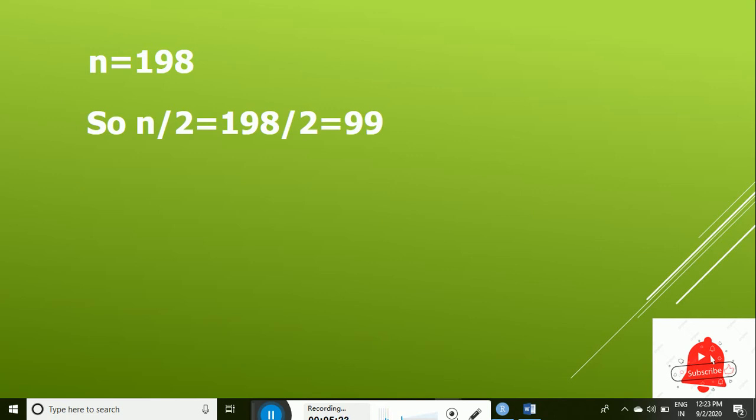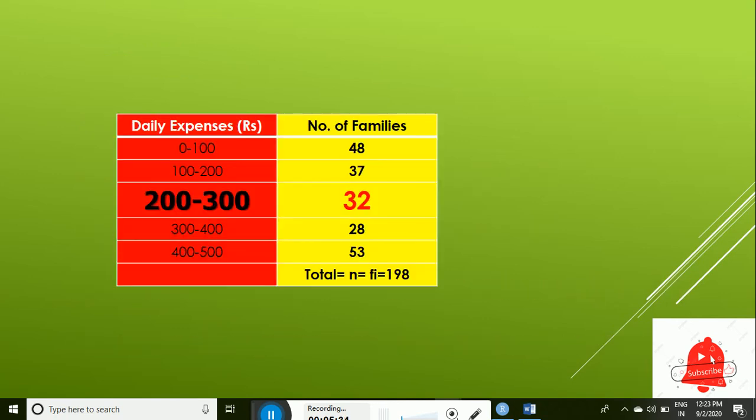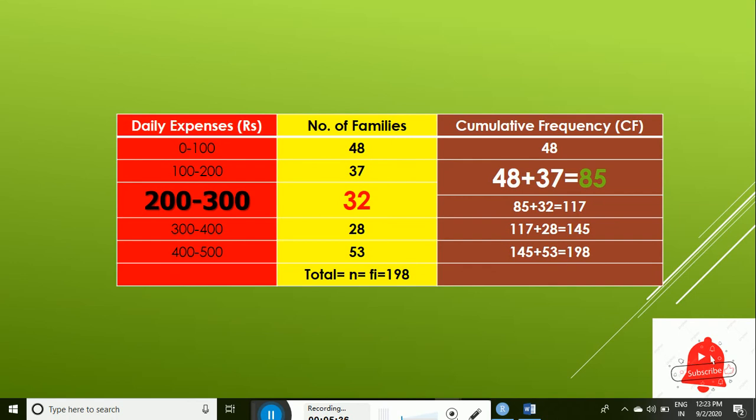The class interval 200 to 300 has a cumulative frequency of 117, which is greater than 99 and closest to 99. The later cumulative frequencies are also greater than 99, but these values are not closest to 99, so we do not consider them.